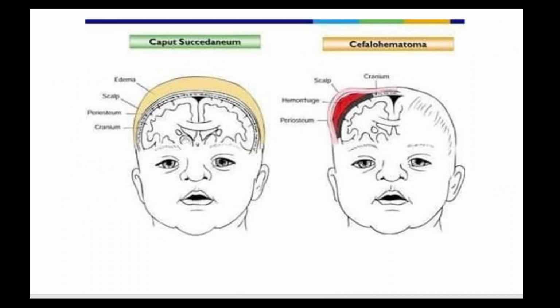So let's see the image given here. If you see this image, you can clearly see there is edema over the scalp region. The scalp swelling is present due to fluid accumulation. It is not blood, it is only fluid accumulation, which is seen during delivery, but it will resolve after the delivery.